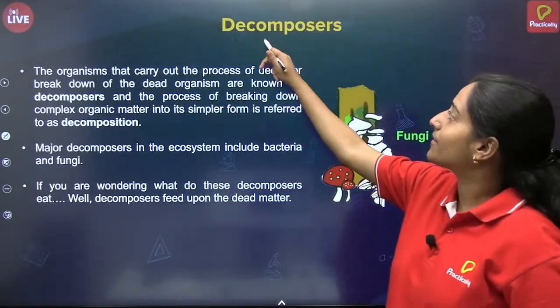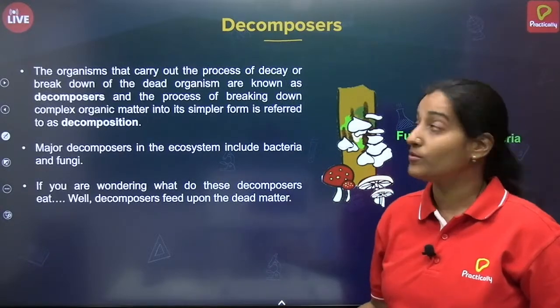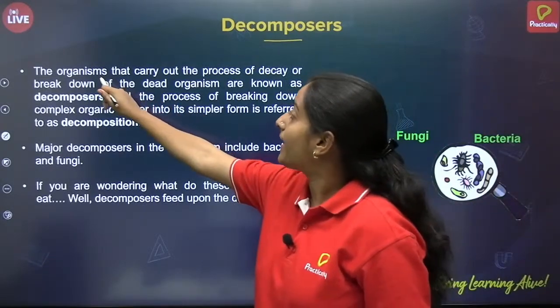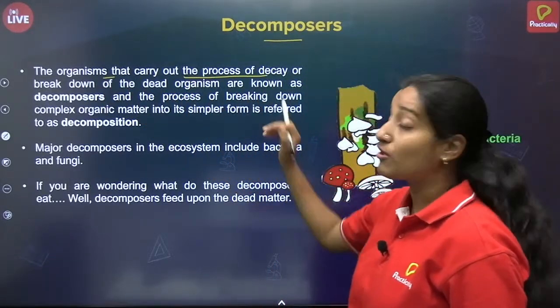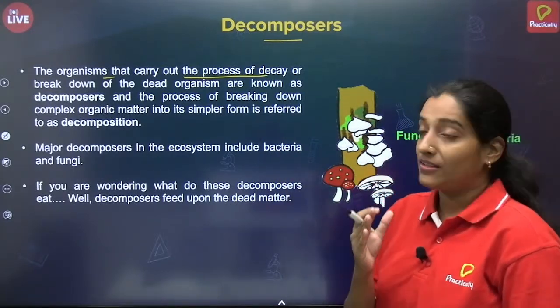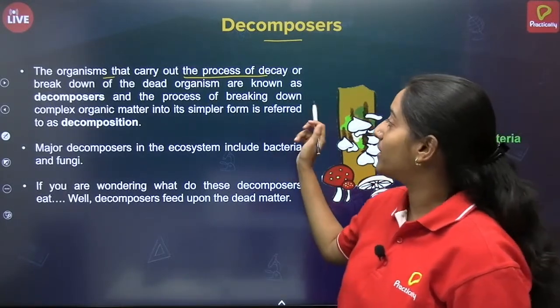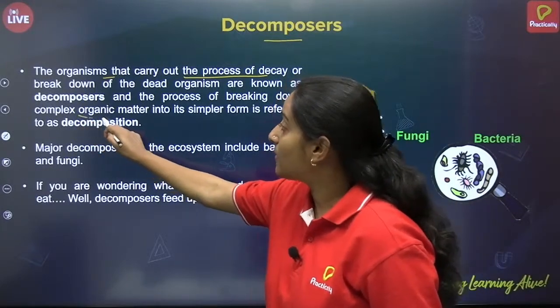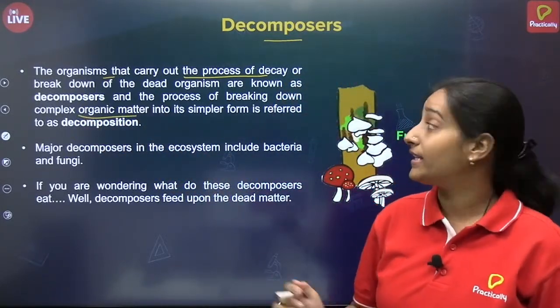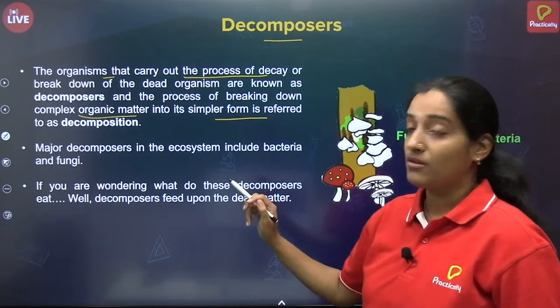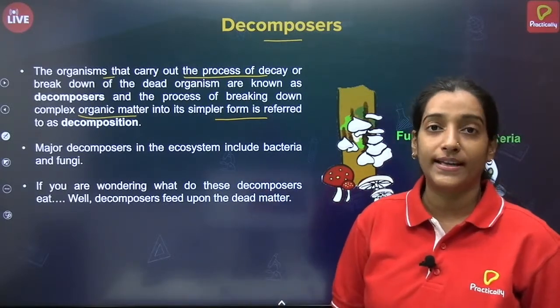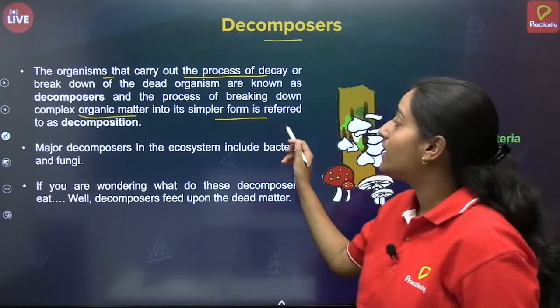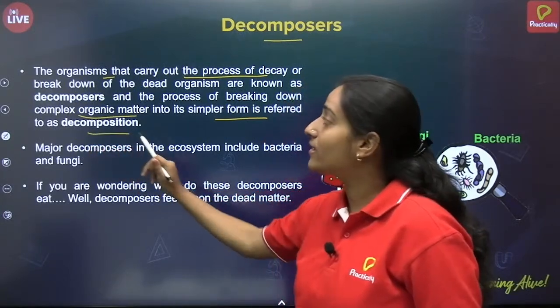And the third part is decomposers. Decomposers are organisms that carry out the process of decay. That means they are breaking down the complex organic material into simple form, that is simple inorganic material which goes back into the soil. And that is why they are known as decomposers.